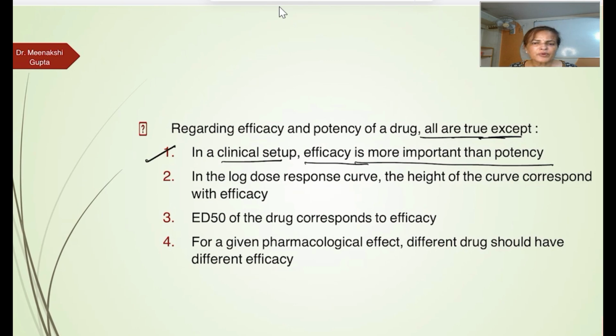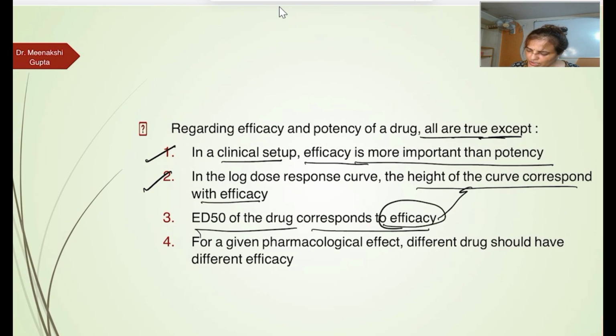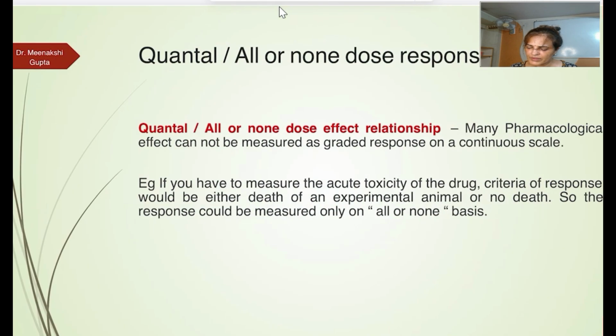In the log dose response curve, the height of the curve corresponds with the efficacy, right? ED50 of the drug corresponds to the efficacy, नहीं. ED50 is not the efficacy. It is showing what? The dose which is showing the response in 50% of the population. So this is wrong. Then for a given pharmacological effect, different drugs should have a different efficacy. Yes, this is also true. So here the correct choice is number 3.